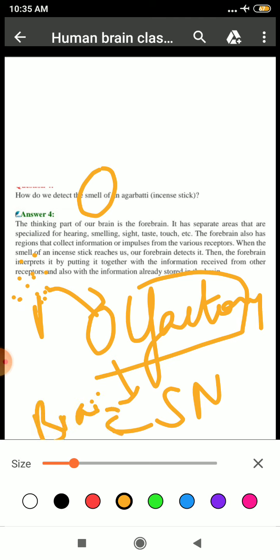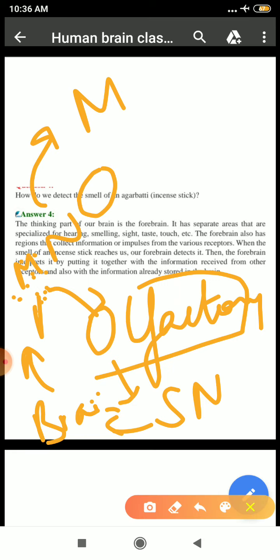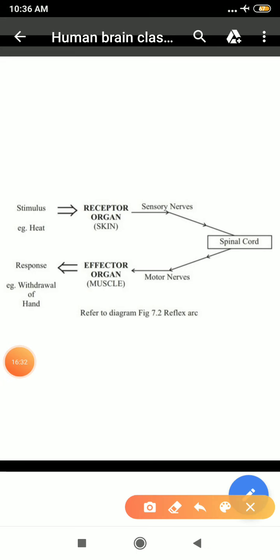From the brain it will interpret that it is the smell of an agarbatti, which was earlier stored there as a memory. Then from the brain it will be moved to your motor neuron, and then from the motor neuron again to your nose. Then it will detect that yes, it is the smell of an agarbatti, because the memory of that has already been stored in your brain. Got an idea or not? Take this as an example.